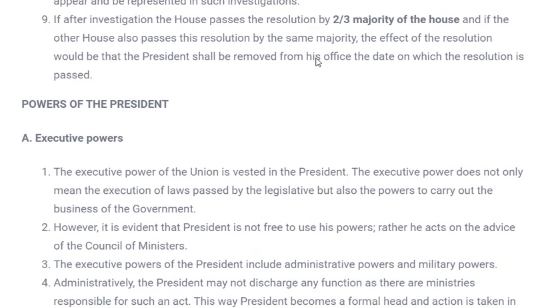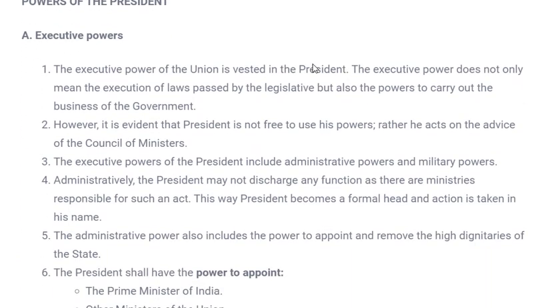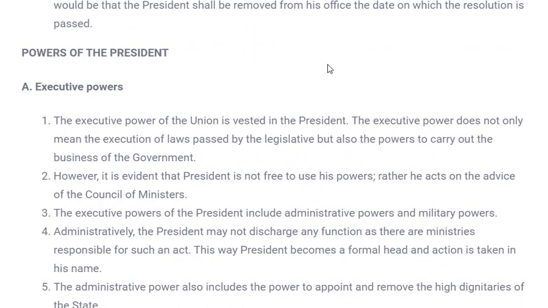Now next what we are going to learn in today's video is the power of the president. What are the powers of the president? So the president has many kinds of power. He has executive power, legislative power, pardoning power, veto power, and many more. So let's begin with executive power, and we'll see all kinds of power a president holds one by one. So the very first, executive.